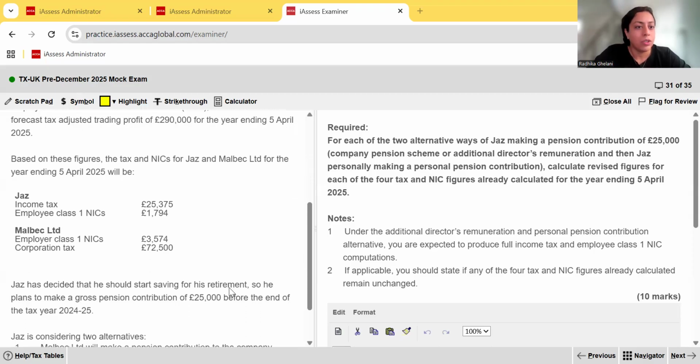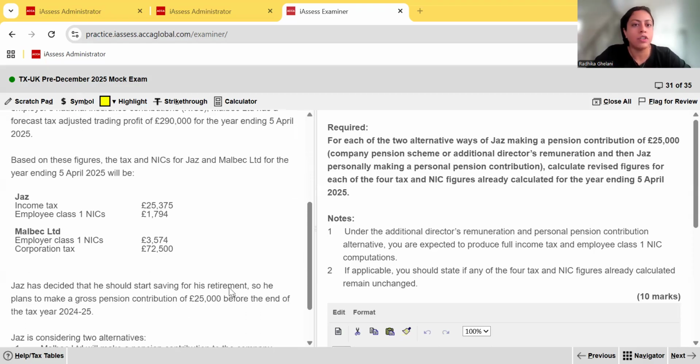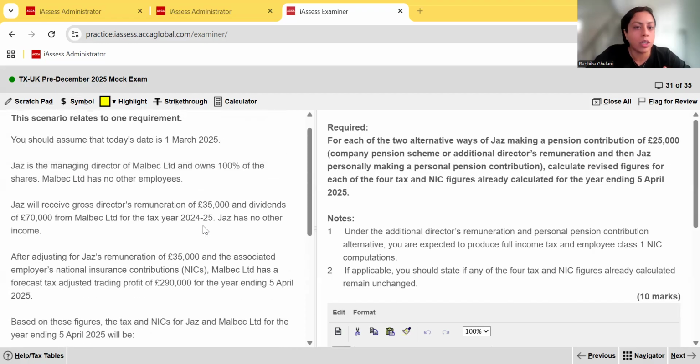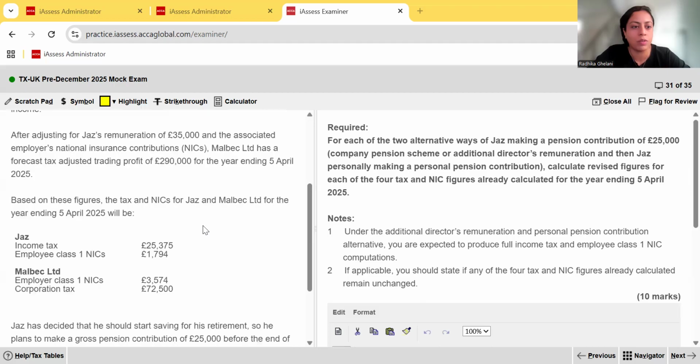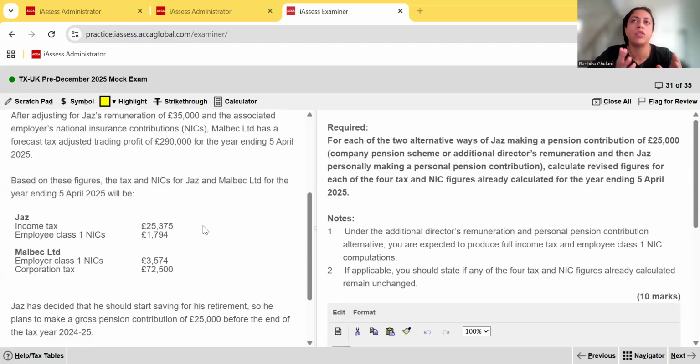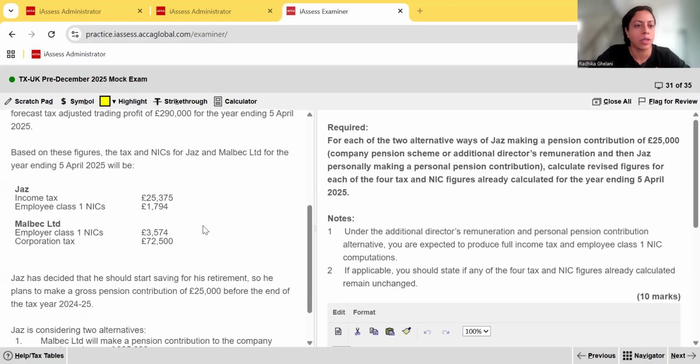Then, based on these figures, the tax and NIC for Jazz and Malbec Limited for the year ending 5th April 2025 will be as given. We've been given Jazz's income tax and employee class 1 NICs based on his director's remuneration of £35,000 and dividend income of £70,000. They've calculated these figures. So from Jazz as an individual, from his point of view, they've computed his income tax and class 1 NIC.